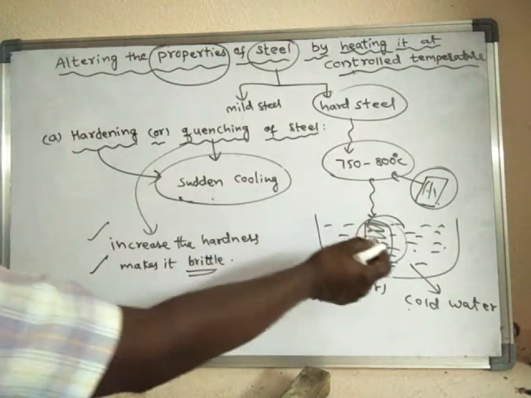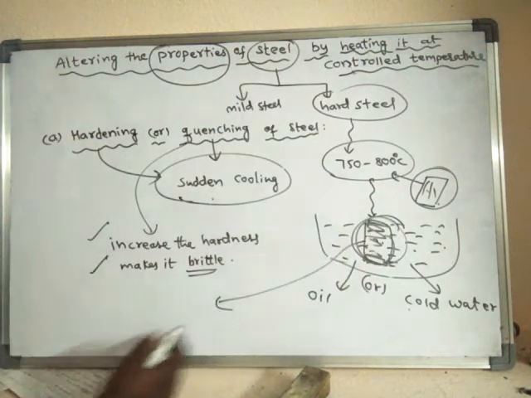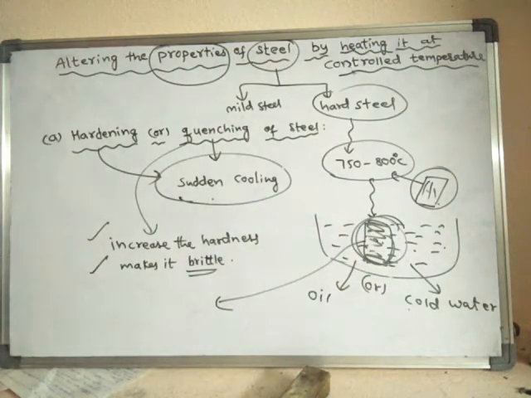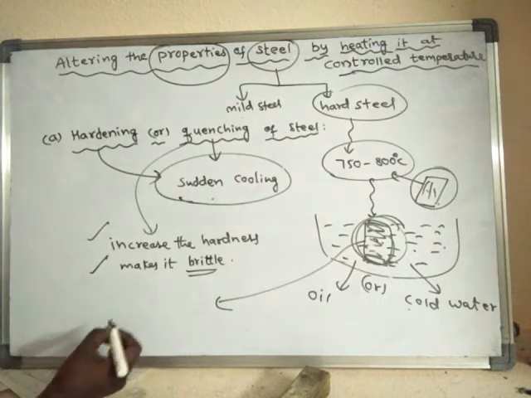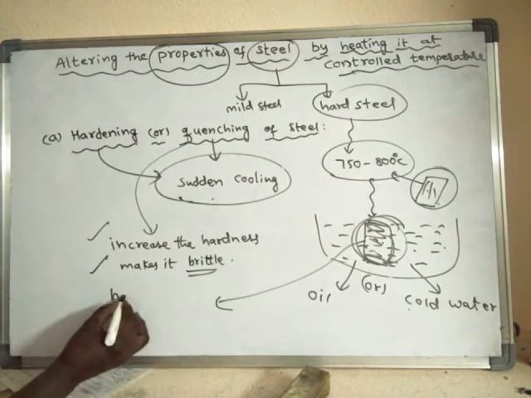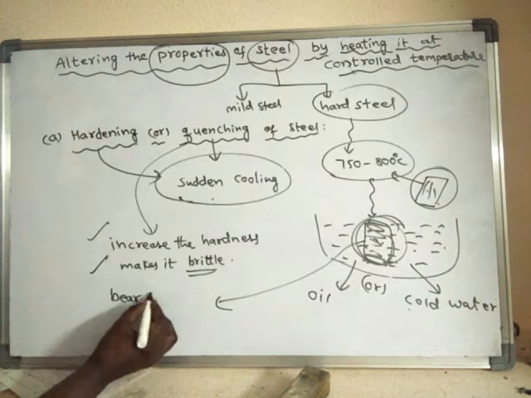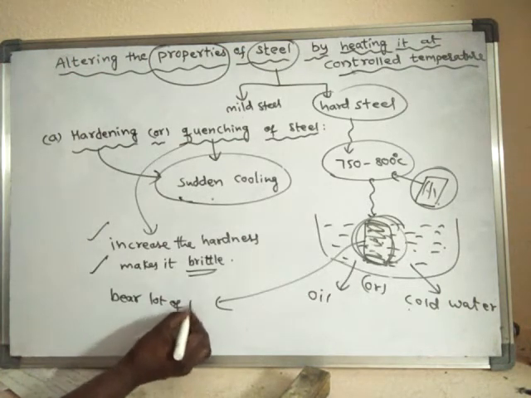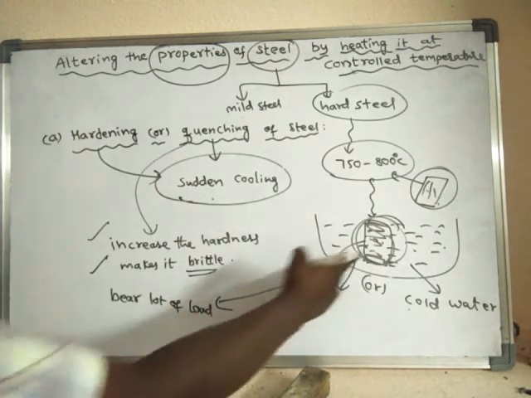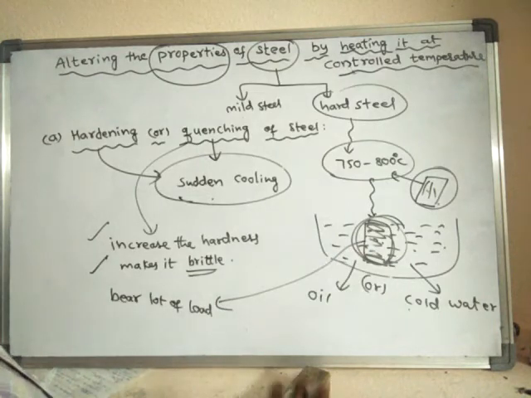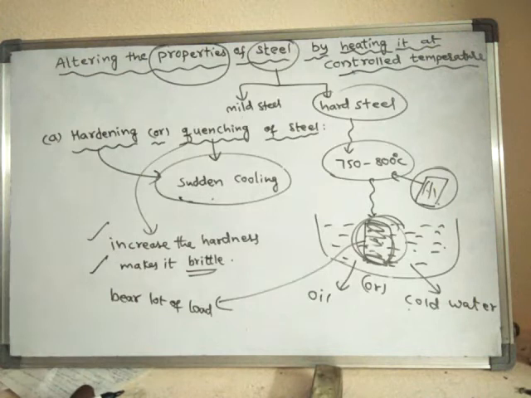So such steel can bear a lot of load but cannot withstand jerks. A lot of load means it can withstand heavy weights, but it cannot withstand jerks.